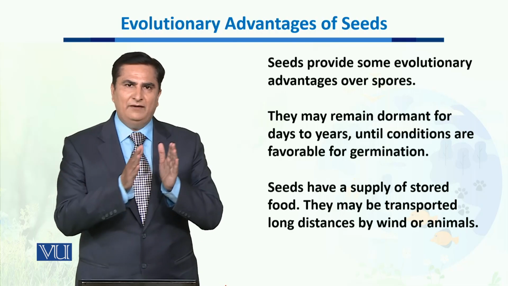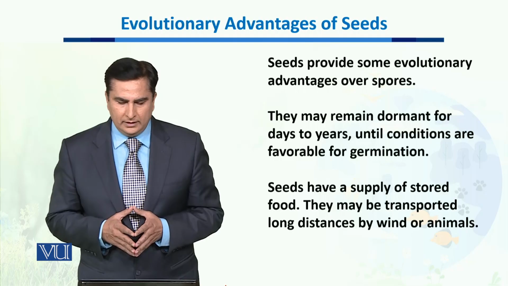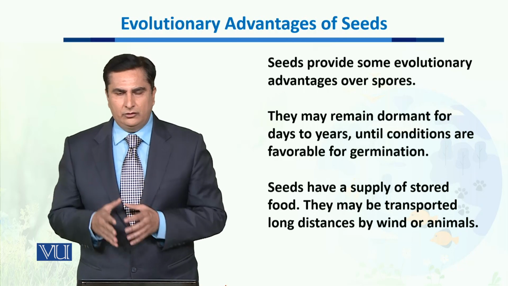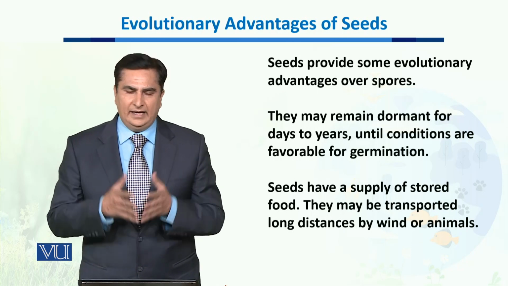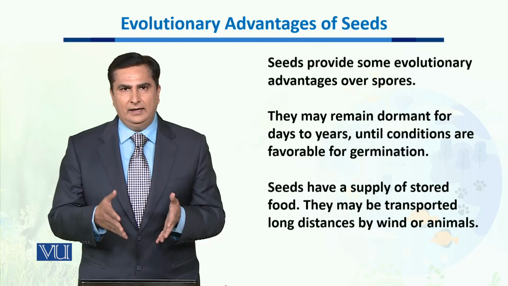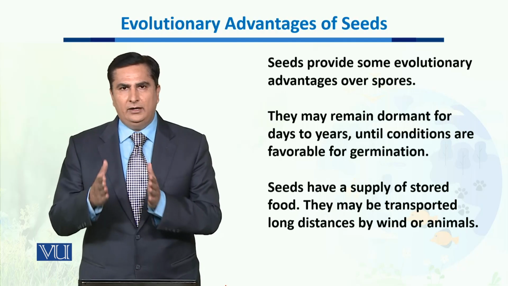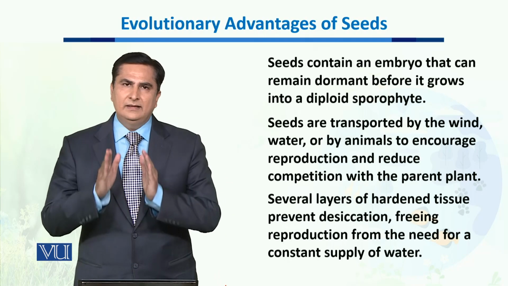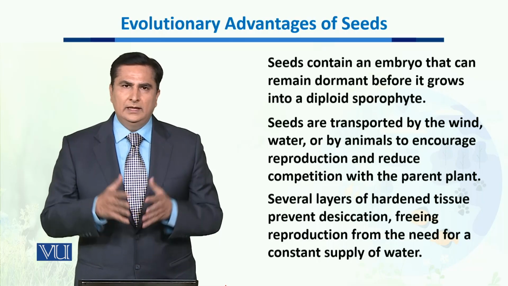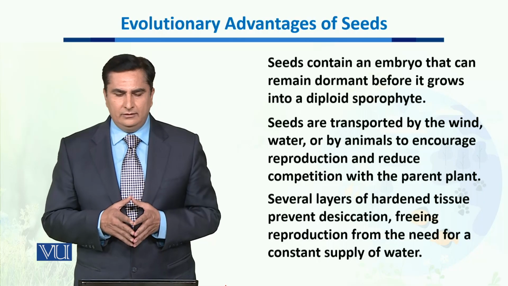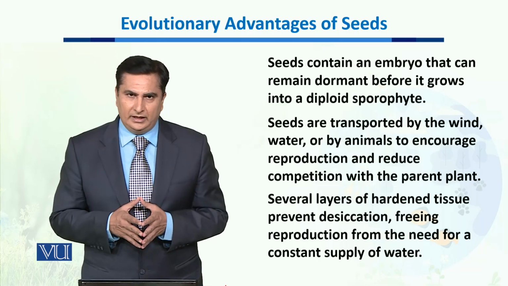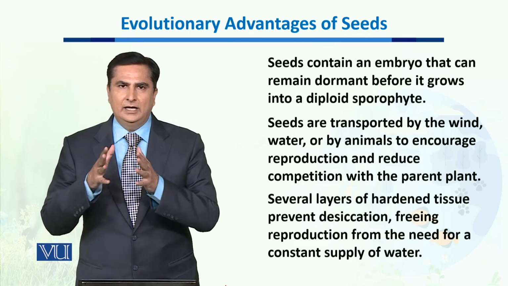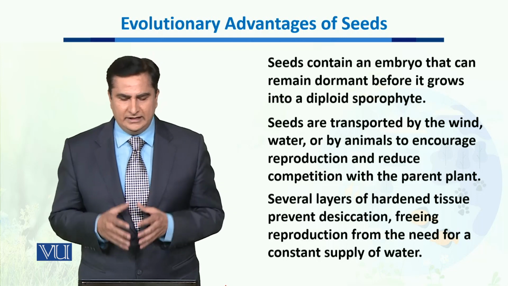Now, it also has a supply of stored food, which can be used in order to promote its early growth. The other thing is that it has the ability to be transported over long distances by wind or by animals through different means. Now, seed also contains an embryo that has the ability to remain dormant for an indefinite period of time before it develops into a diploid sporophyte upon getting favorable conditions.